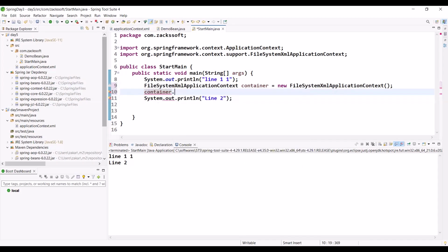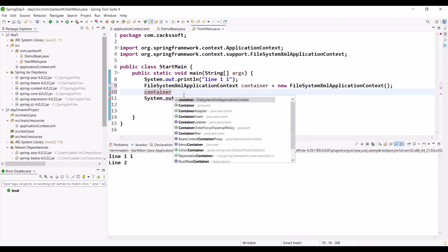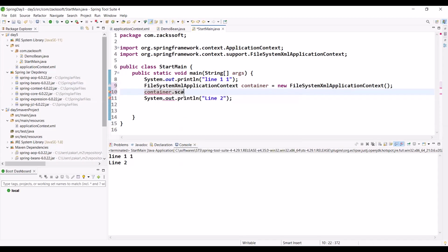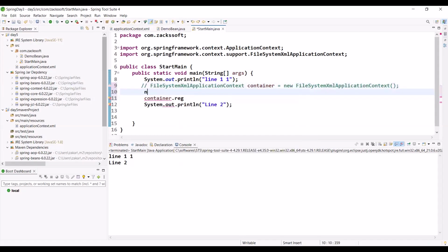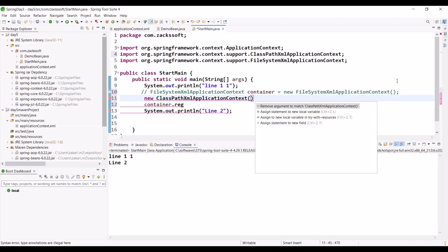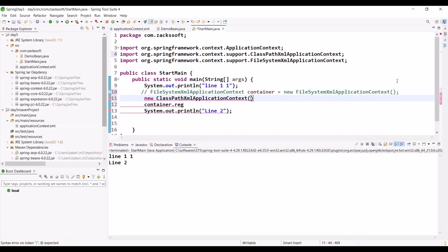Container dot scan. Okay, just register. Just one minute. Let me delete this one. New class path XML application context. Control 1.